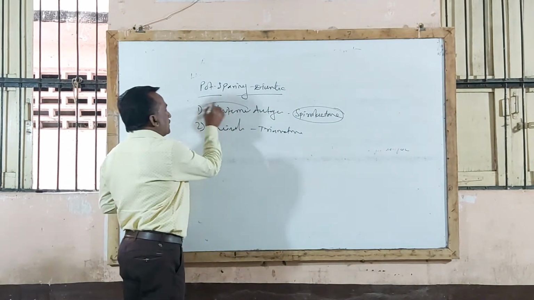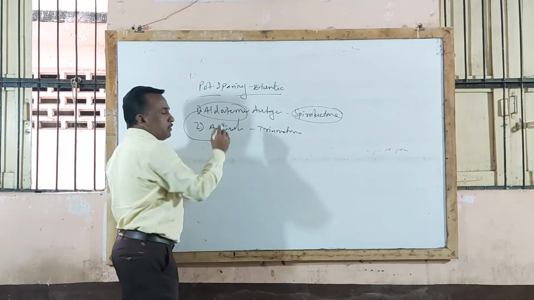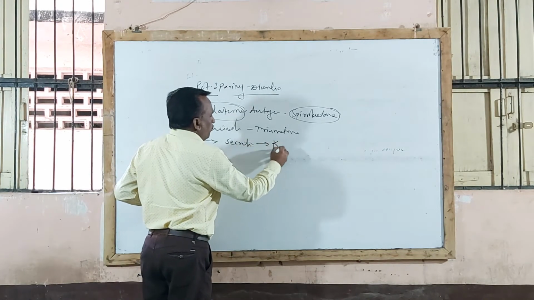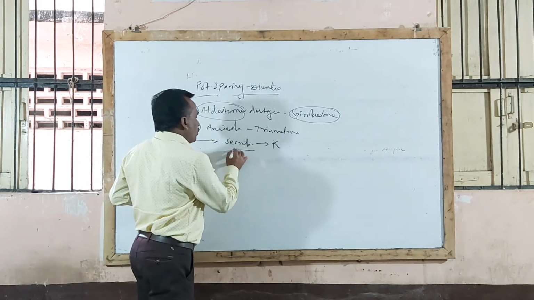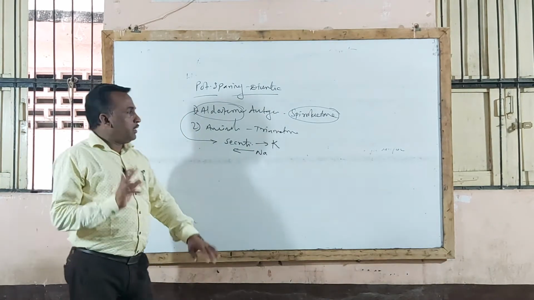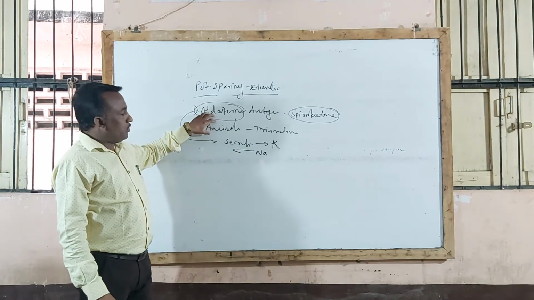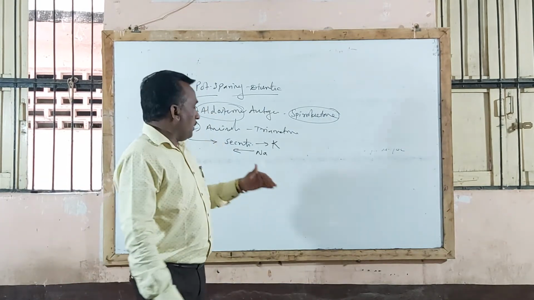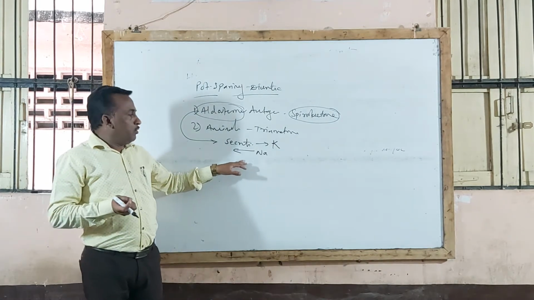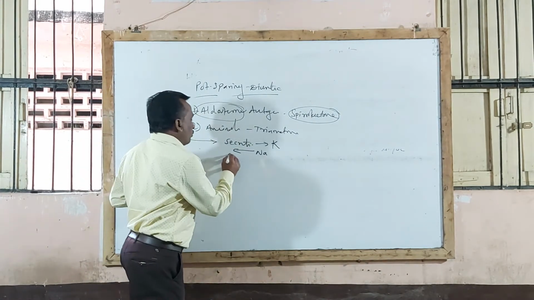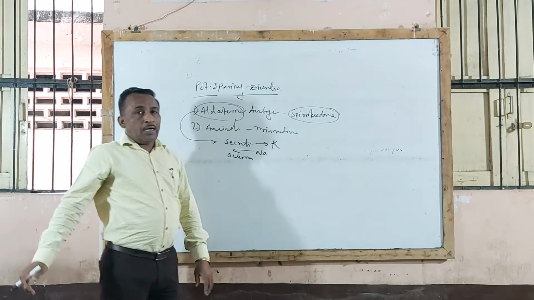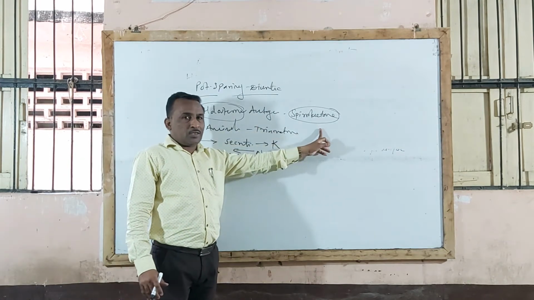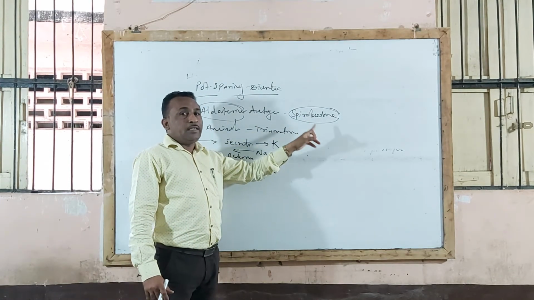Aldosterone is actually a sex hormone responsible for secretion of potassium ion. It causes secretion of potassium, loss of potassium from the body, and reabsorption of sodium. When reabsorption of sodium increases, that leads to edema. Under such a condition, when an aldosterone antagonist, that is the spironolactone drug, is given, it acts by inhibiting the action